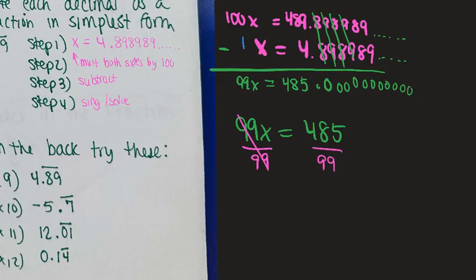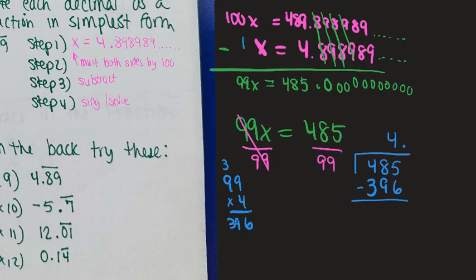Okay, so we don't want to get a calculator out, because remember the whole point of this is we're trying to make it a mixed number. Like what mixed number would this decimal have been? If I use a calculator, it's just going to tell me 4.89 repeating. Okay, so 485 falls in the house. I know it's going to be 4 and something. 4 times 99. 9 times 4 is 36, carry the 3. 36, 37, 38, 39. We're going to write 396. We're going to subtract.